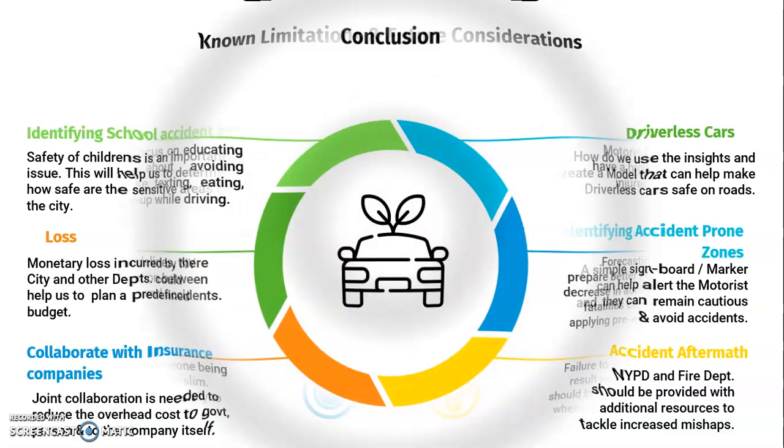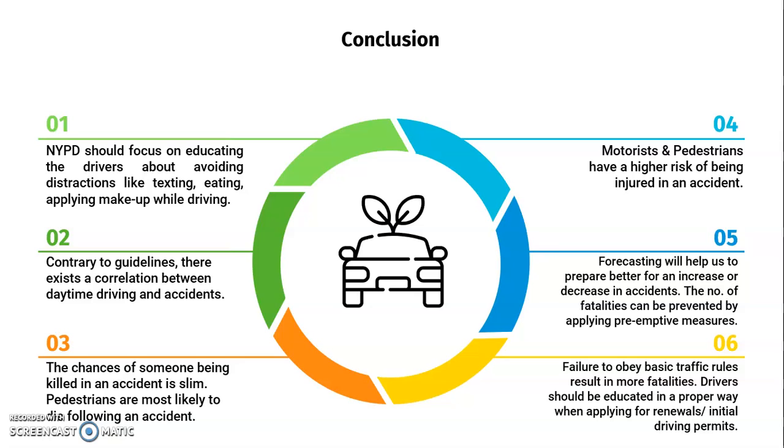It would help. And then moving on to the conclusion, here I was able to say that motorists and pedestrians have a higher risk of being injured in an accident. NYPD should really focus on educating drivers about avoiding distractions like texting, eating, and applying makeup while driving, because this is what we have personally experienced or seen people doing. And then we could see that the chance of someone being killed in an accident is slim. Pedestrians are more likely to die in an accident than other categories.